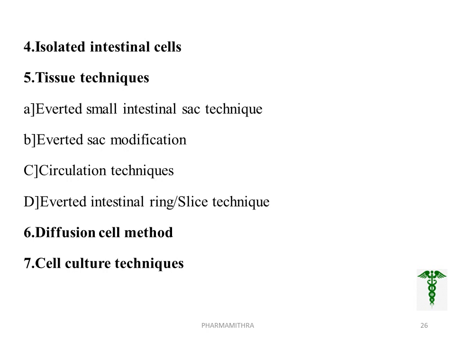Third technique is the circulation technique. This method is applicable to find out the kinetic study as well as the factors affecting drug absorption, with both surfaces exposed to study. Fourth method is the everted intestinal ring or slice technique. Here, the entire small intestine is isolated from the animal, washed with a saline solution and dried with the help of filter paper. Here, the mechanism of drug absorption can be studied as well as kinetic studies can be performed.